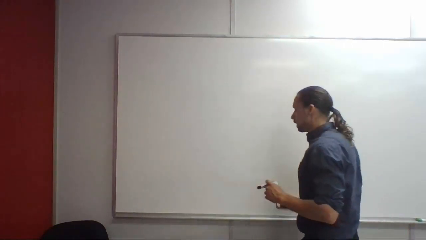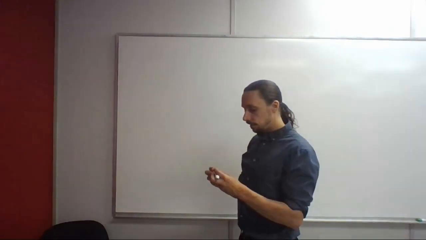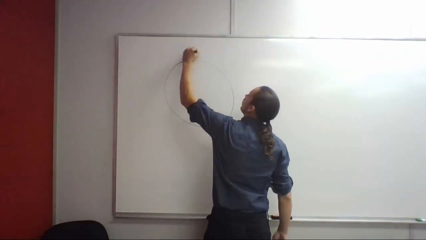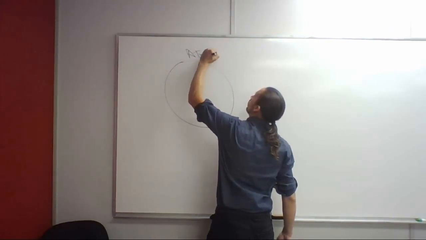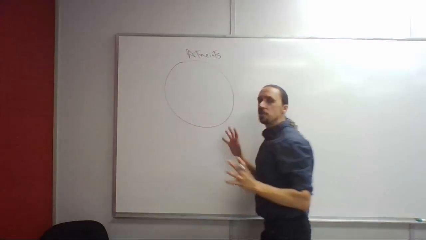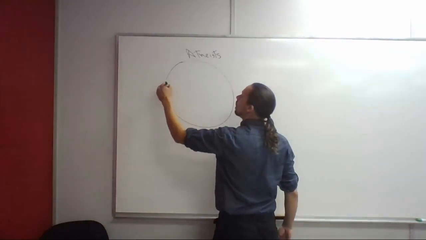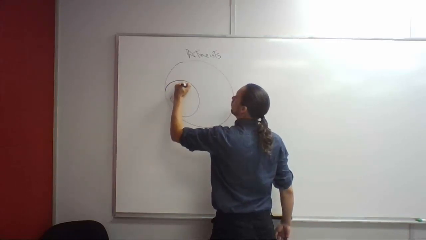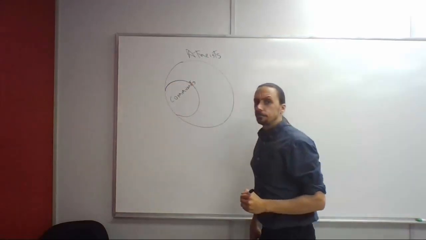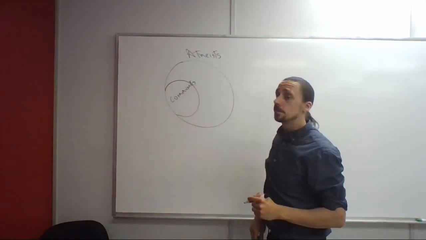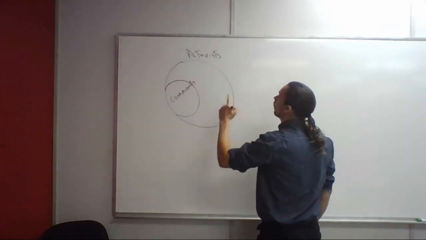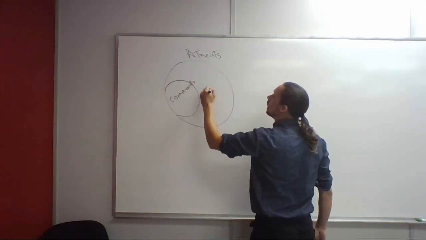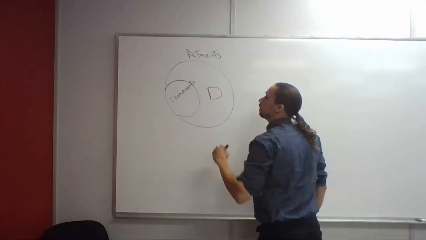Now, the argument says that all communists are atheists. So imagine this set of all atheists. Now it says that within the set of atheists, all communists are within it. So here's the set of communists. So the set of communists is inside the set of atheists. Now we're going to add Richard Dawkins, who is somewhere in here, because Richard Dawkins is an atheist. But where is Dawkins? Who I'm going to represent with the letter D.